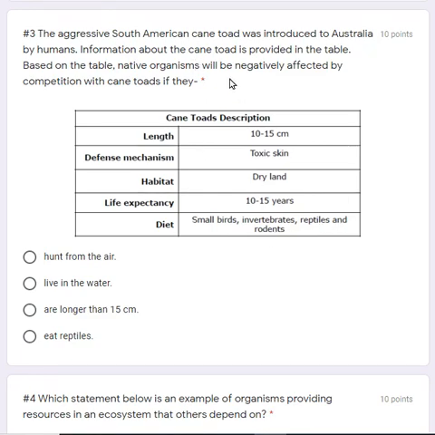Now the question is, native organisms, that means animals that are already there in Australia, will be negatively affected by competition because of which one of these factors is going to cause the most competition? Hunt from the air, live in the water, are longer than 15 centimeters, or eat reptiles. Pause and select your answer.